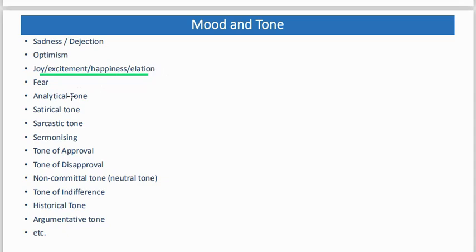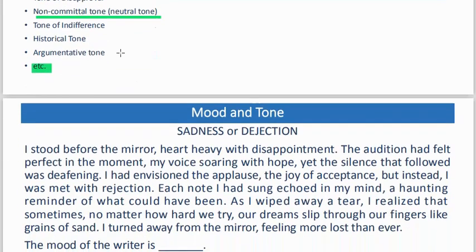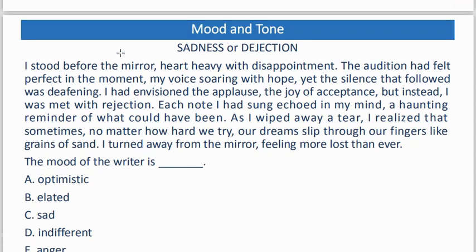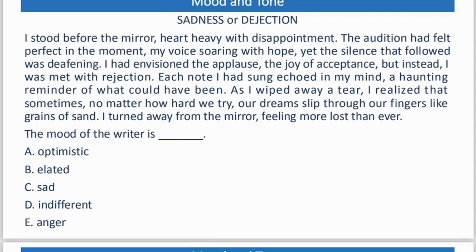We have fear, we have analytical tone. These ones are based on tone. Satirical tone, sarcastic tone, sermonizing tone, tone of approval, tone of disapproval, non-committal tone, that is what we call the neutral tone. We have tone of indifference, we have historical tone, we have argumentative tone, and others. But these ones that we have listed here are very common in JAMB's questions. Let's begin with the first one, that is sadness, the mood of sadness or dejection. Sadness or dejection is the feeling of sorrow or depression.